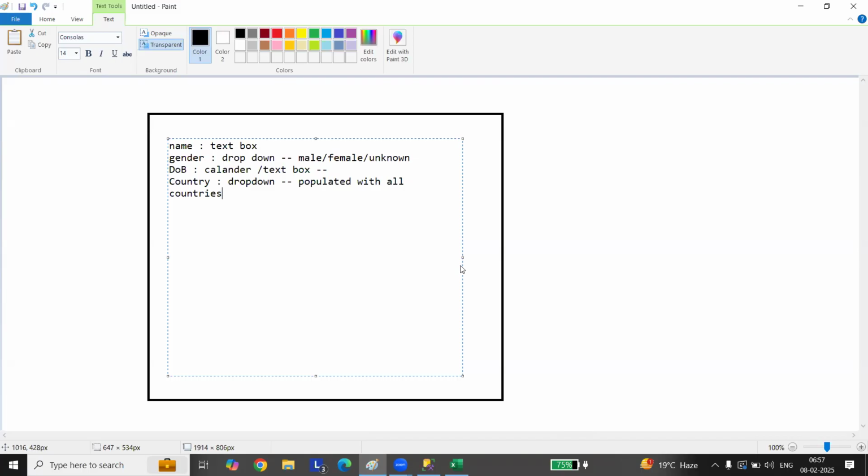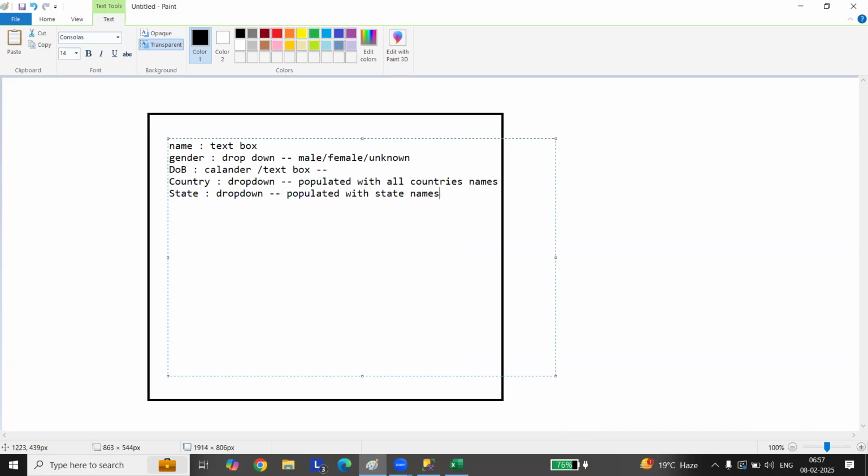That is how it happens. Then you'll have a state drop down populated with state names. How do you get the state names?